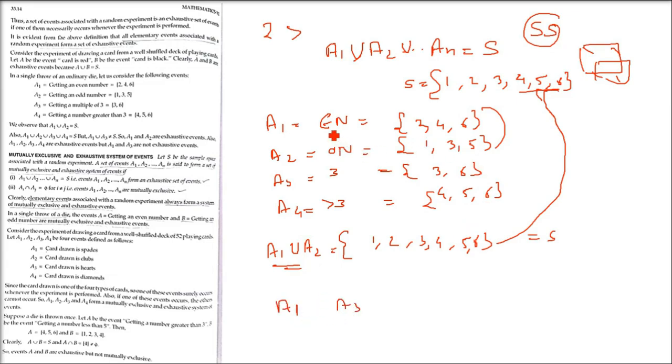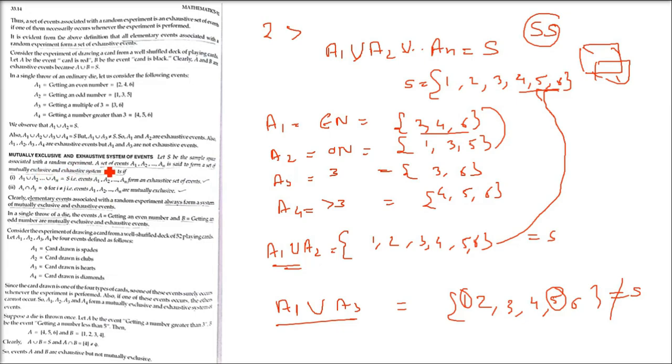Okay. Now let us take an example of events which are non-exhaustive. Now take A1 and A3. Now combine them. Take the union of them. So we have 2, 4, 6 and 3, 6. A3 is 3, 6. Just add it here. So 1 is not there and 5 is not there. So it is not making the sample space. So when you take the union of A1 and A3, you're not getting the sample space. And when you're not getting the sample space, that means these are not exhaustive events.